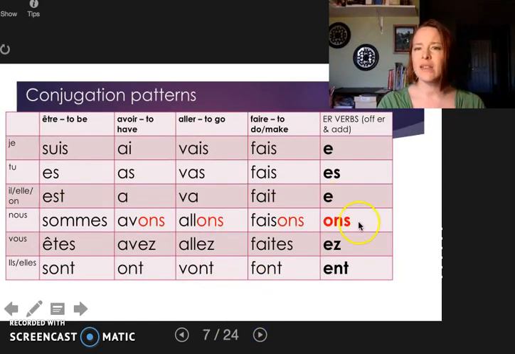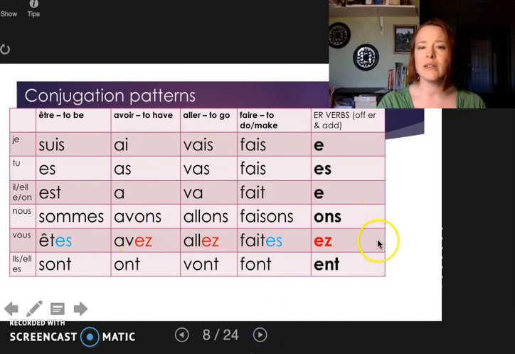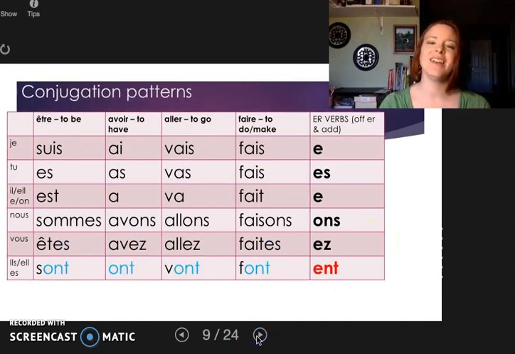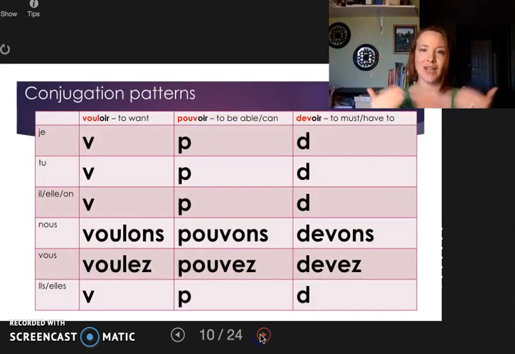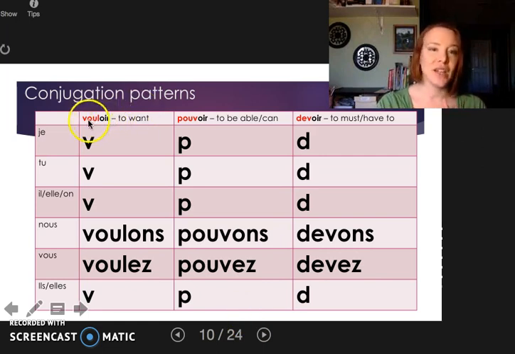These ONS's, I wonder if those will be the same. The EZs, will those be in there? I bet you they will, the EZs. And the ONT or ENT. So will we see any of these patterns? Let's take a quick look at what patterns we will see. We will find the root of our word, voul, pouv, and dev. And the ONS and the EZ are going to be there.